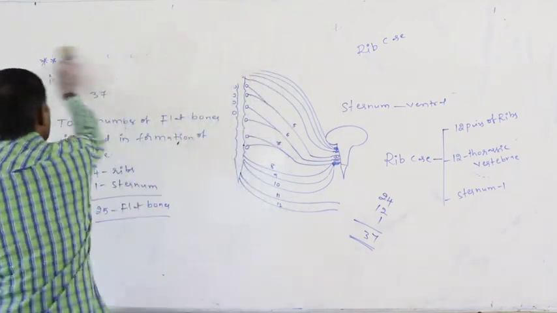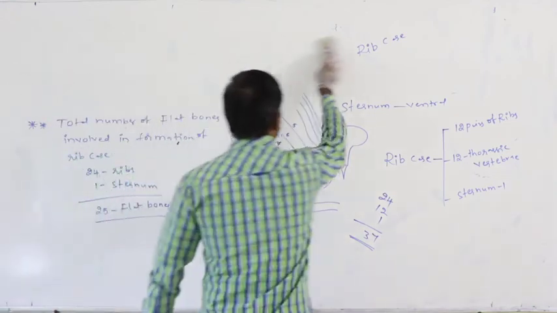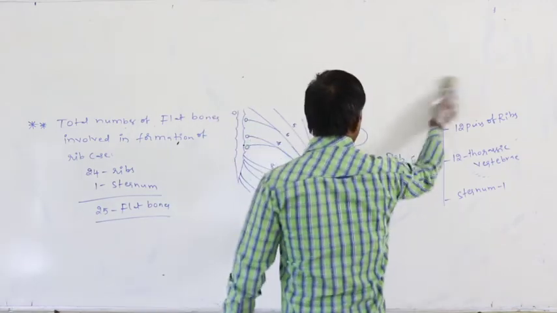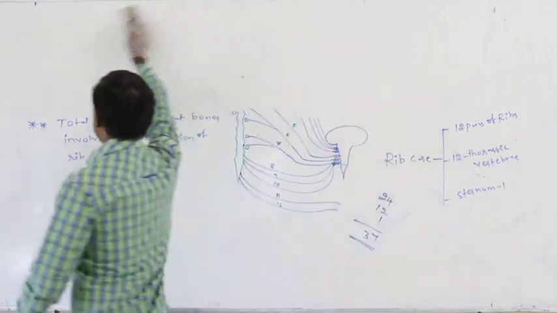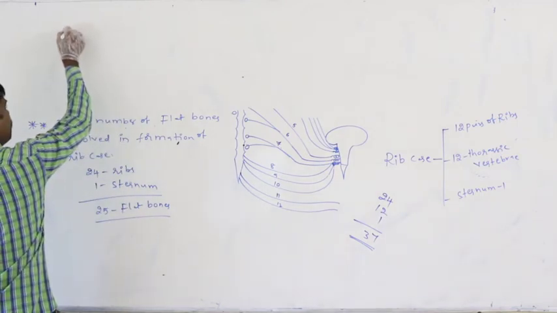Next, a very important objective question: the total number of paired bones in the axial skeleton.